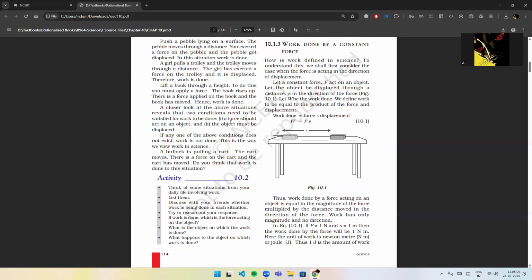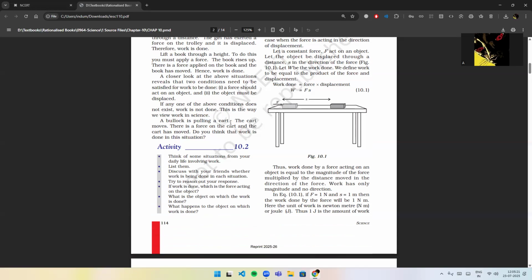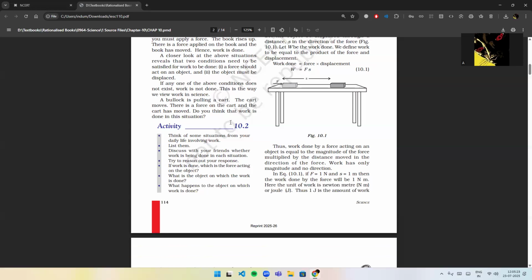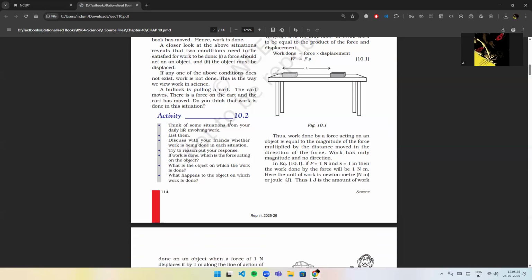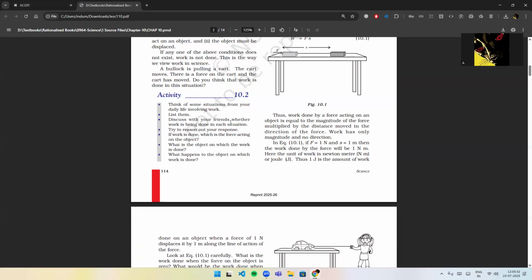We define work to be equal to the product of the force and displacement. So work done is equal to force multiplied by displacement. W is equal to Fs. Thus, work done by a force acting on an object is equal to the magnitude of the force multiplied by the distance moved in the direction of the force. Work has only magnitude and no direction.